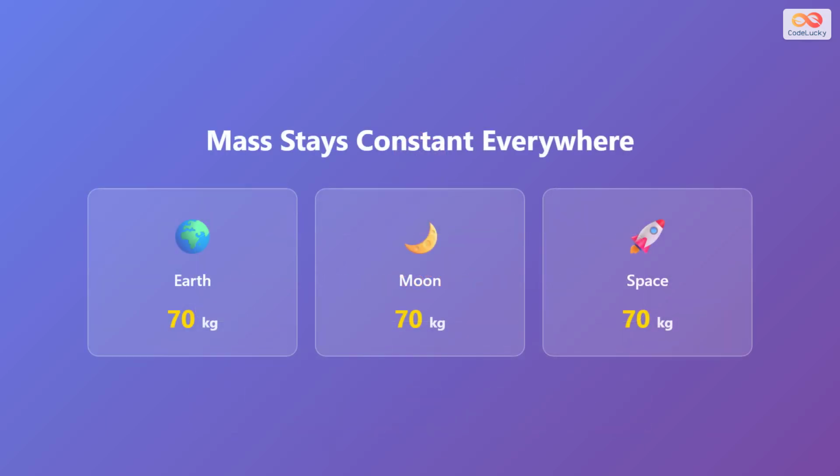To illustrate this, consider a person with a mass of 70 kilograms. On Earth, their mass is 70 kilograms. If they travel to the Moon, their mass is still 70 kilograms. Even in the vacuum of space, far from any gravitational field, their mass remains 70 kilograms. The amount of matter in their body hasn't changed, regardless of location.